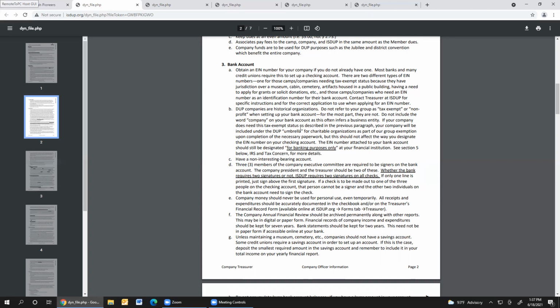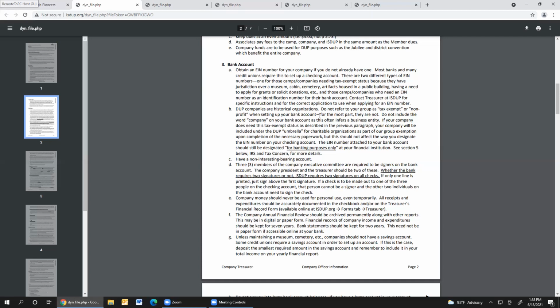For those of you who do have a building or artifacts in a building, or you need that tax exempt status because you have a museum or a cabin or something like that, you have to have an EIN number that is designated for a tax exempt organization. And in that case, there is some paperwork that has to be filled out, sent into me, that then has to be sent into the IRS to register you as a tax exempt organization under that EIN number.